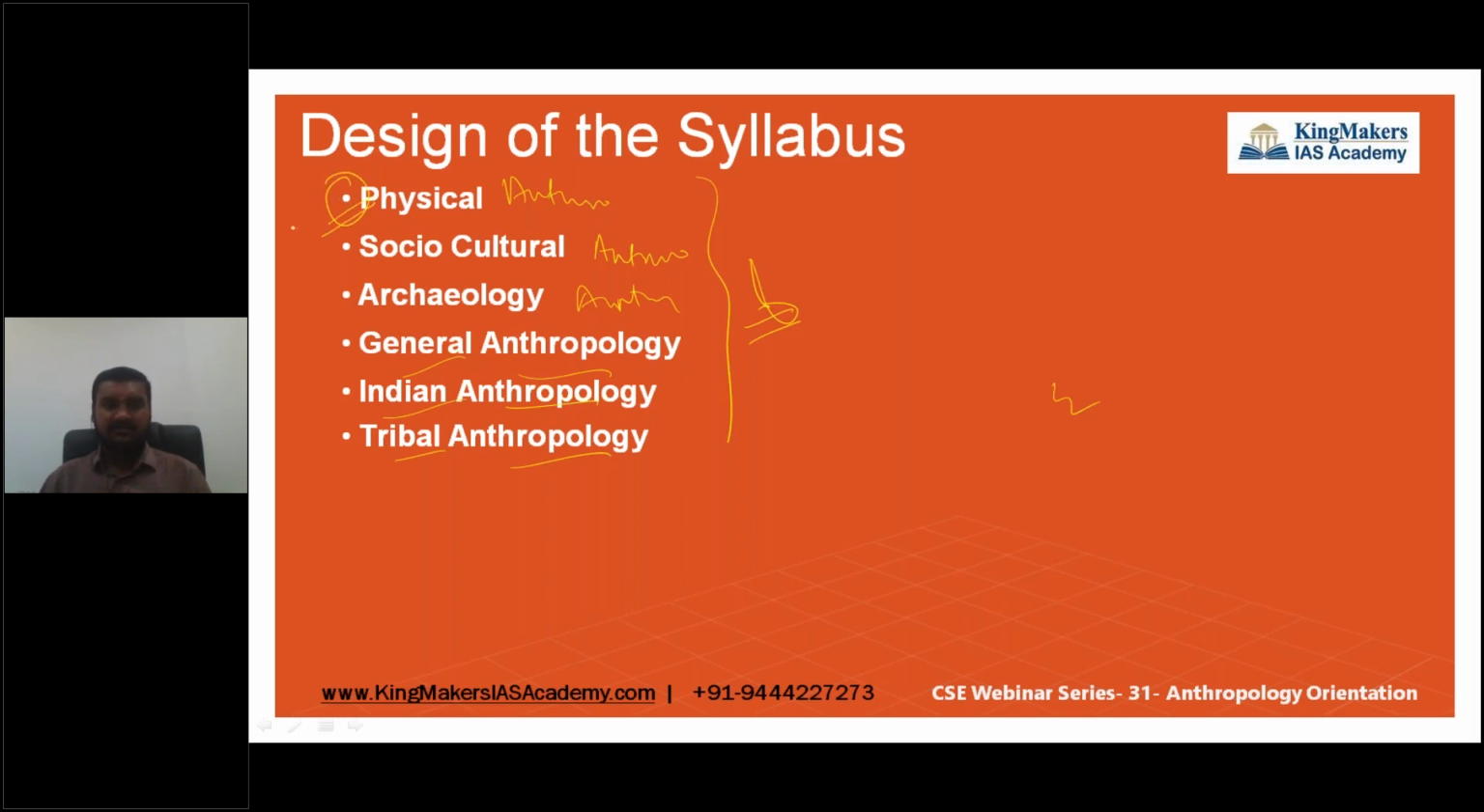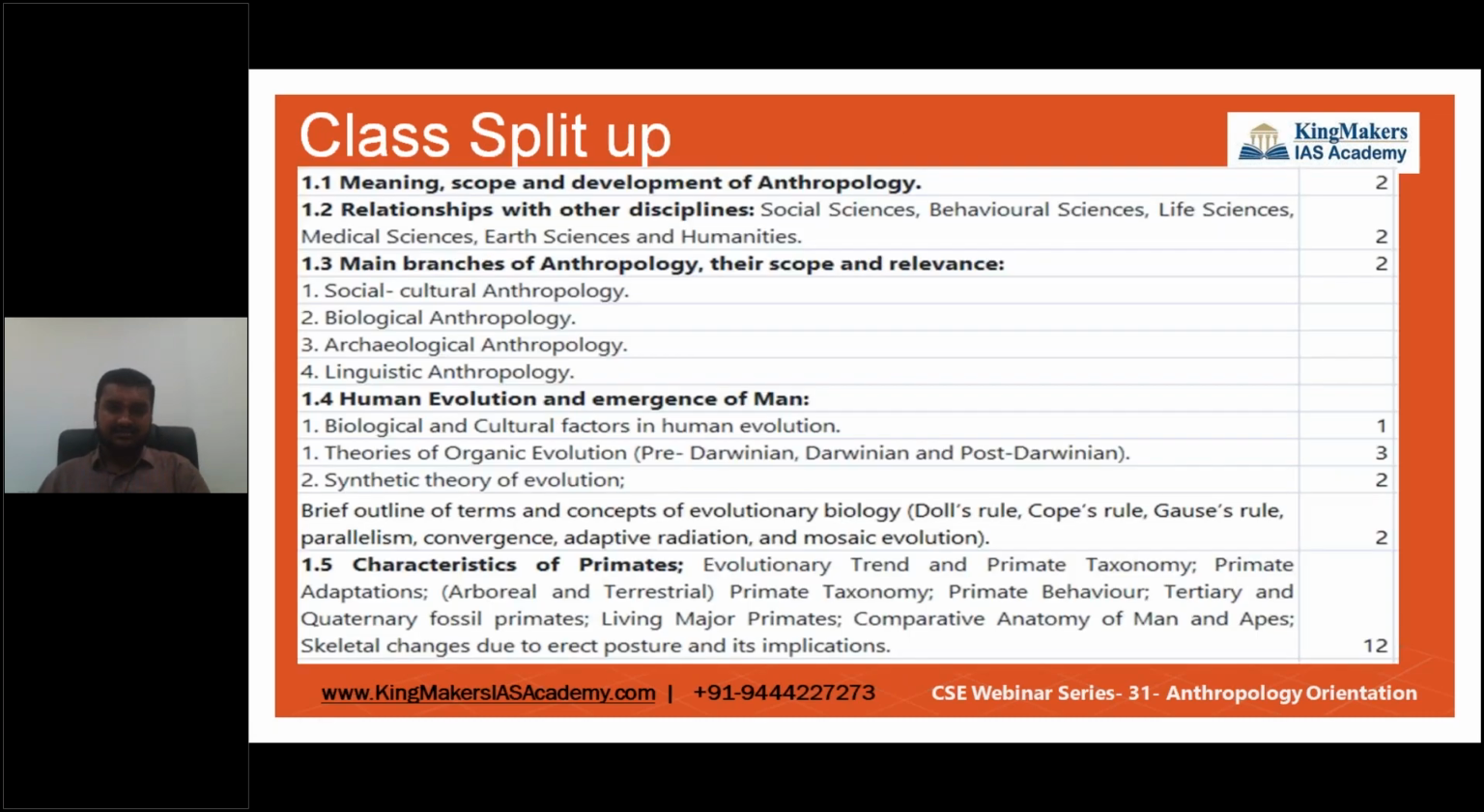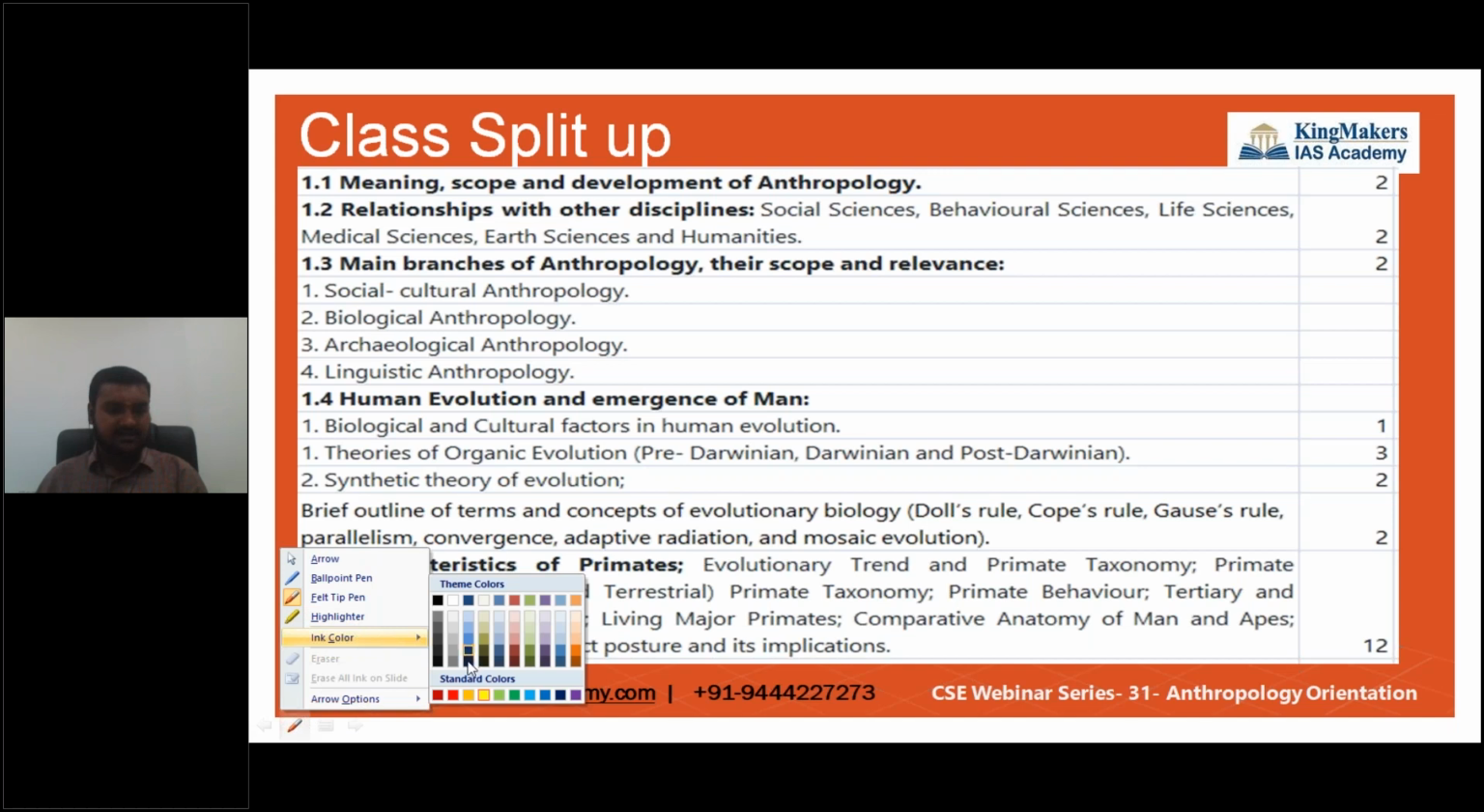The physical part will be more. Second comes the social part, and third, I would say, comes Indian anthropology. So this is more here, and fourth will be tribal. Fifth is general. Sixth is archaeology. This is how the chunk of syllabus has been defined. So this is my class split up. This is how we are going to cover the classes.